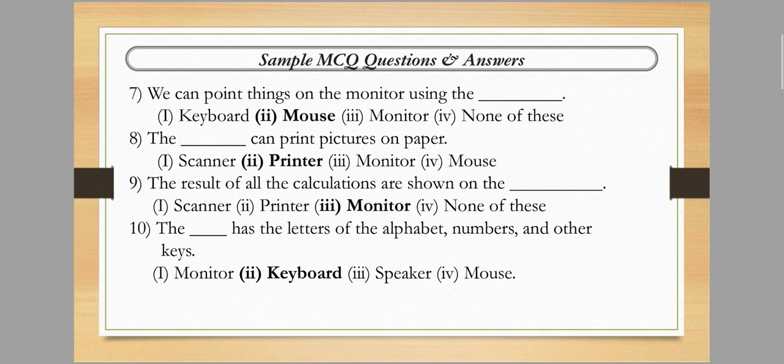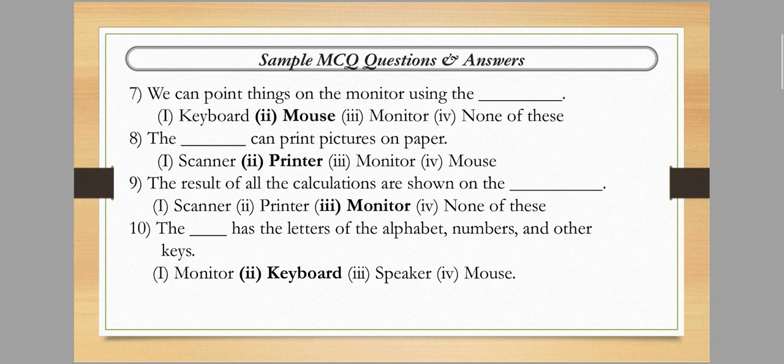We can point things on a monitor by using which device? First is keyboard, next is mouse, last is monitor and none of these. Okay, that means we all know that the mouse helps us to point things on a monitor. So option number 2 is correct. We can point things on the monitor using the mouse.